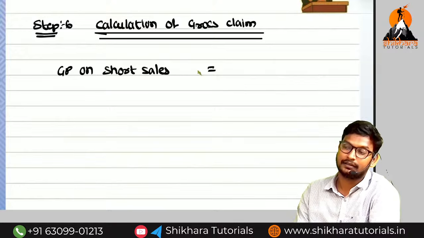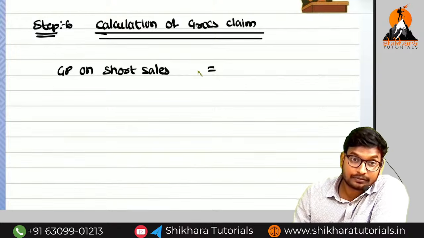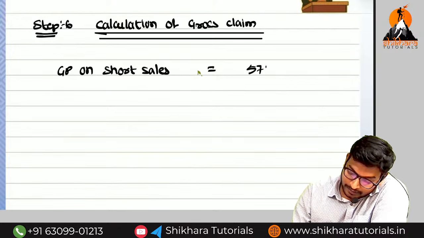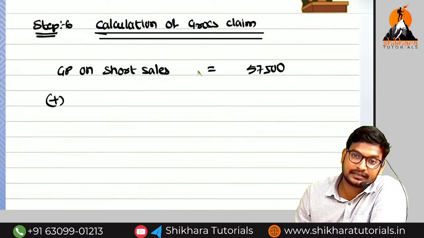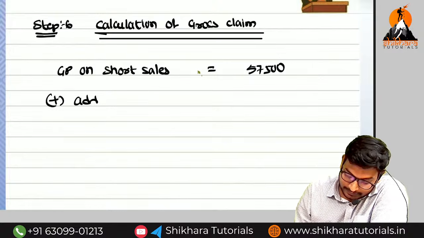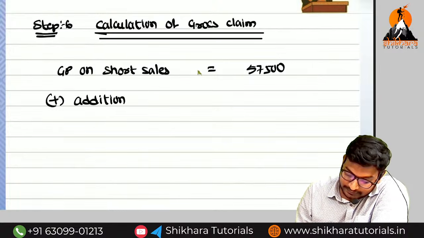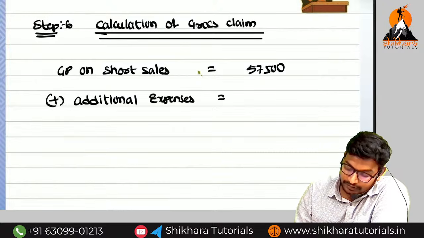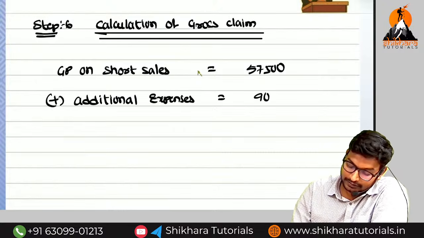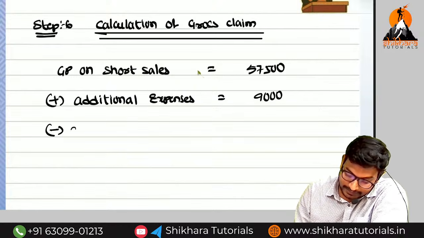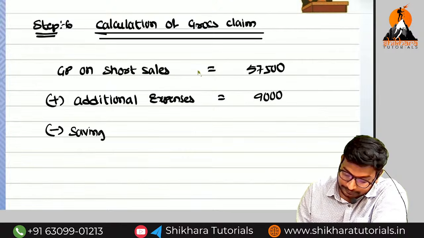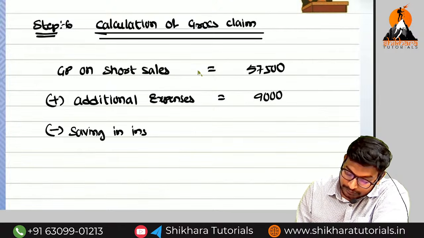How much is the gross profit on short sales? Step number 3. How much, amma? 57,500 plus additional expenses. They will compensate. Yes, they will compensate additional expenses. How much, amma? 9,000, whichever is lower.